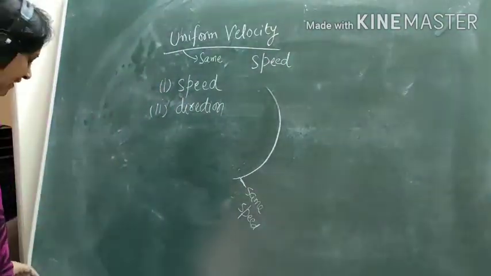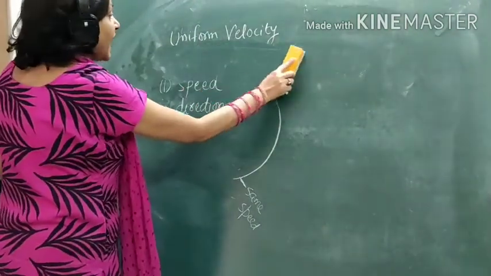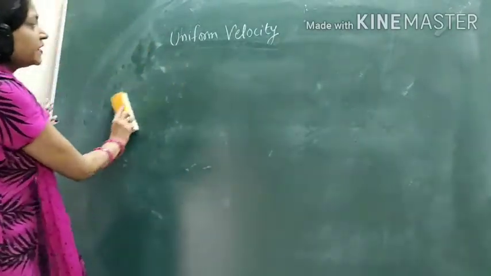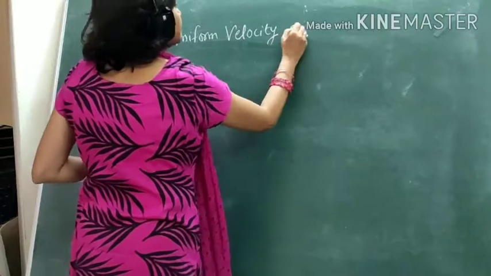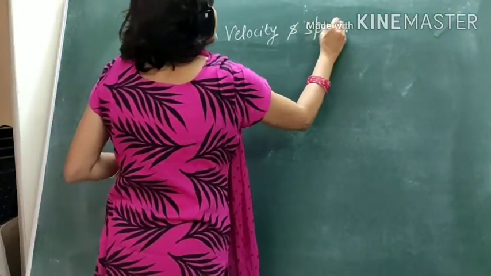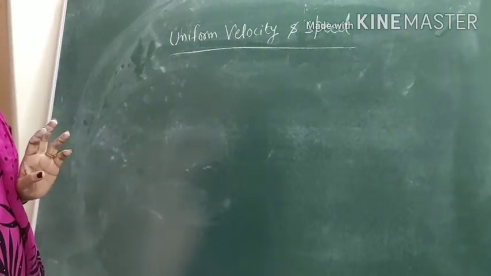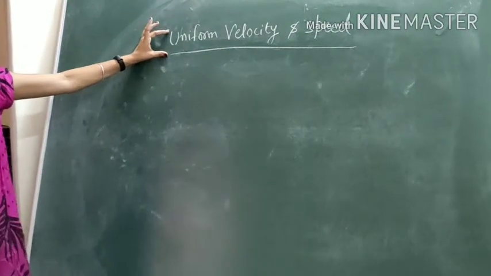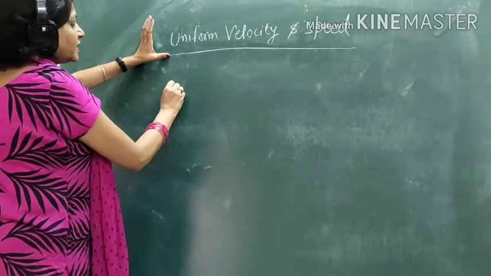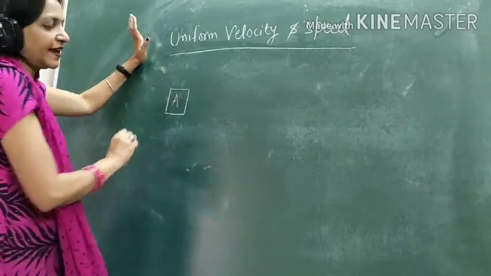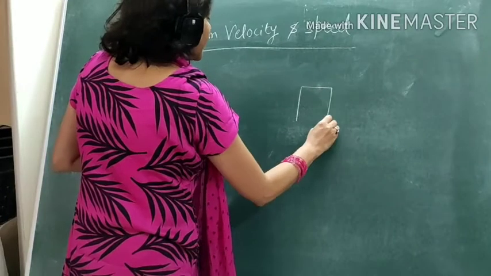Now let me take an example to distinguish between uniform velocity and uniform speed. I would make a comparison. Suppose this point is your starting point A. This is your home, and this is a shop adjacent nearby your home.